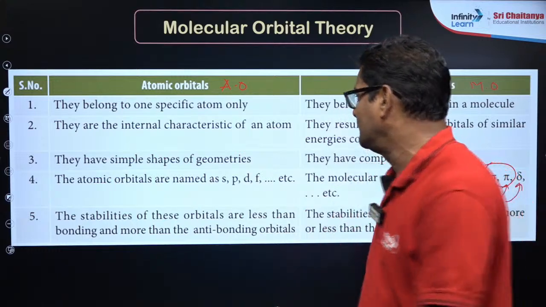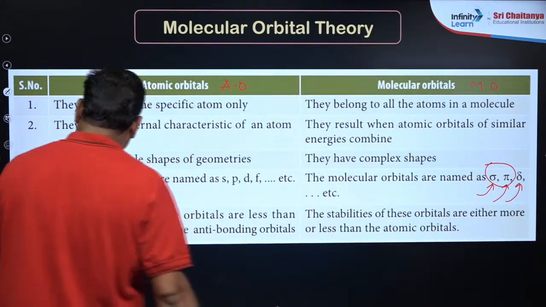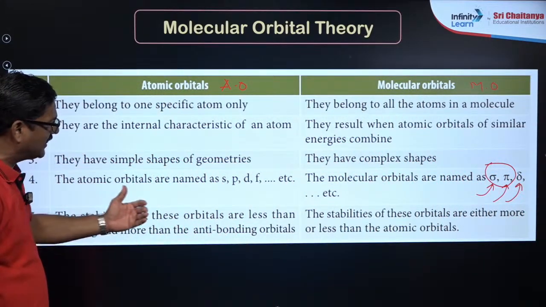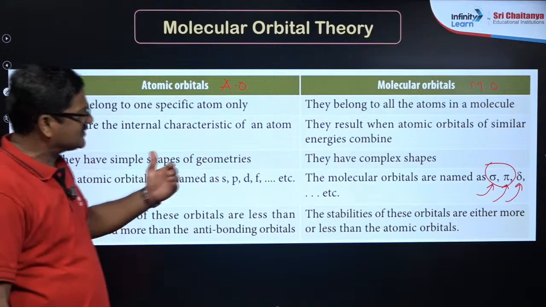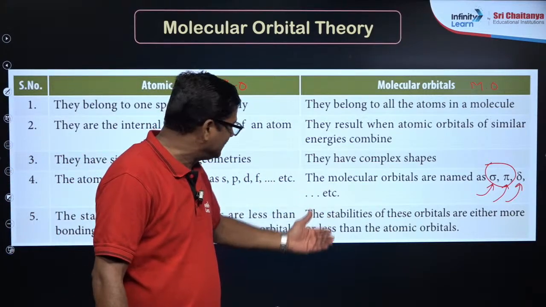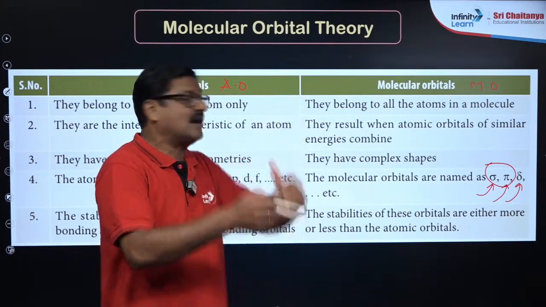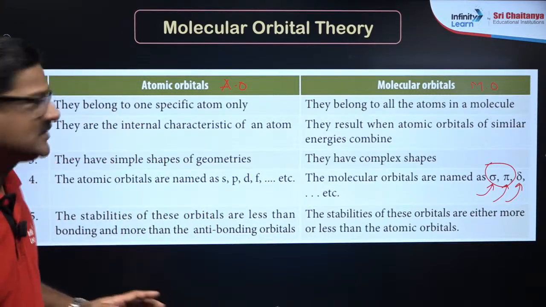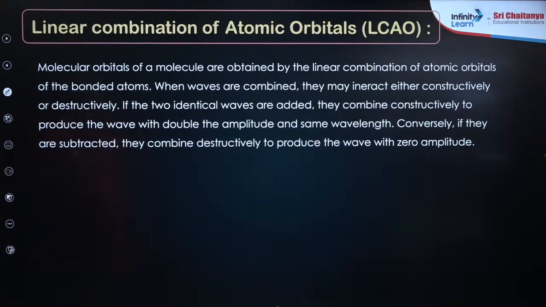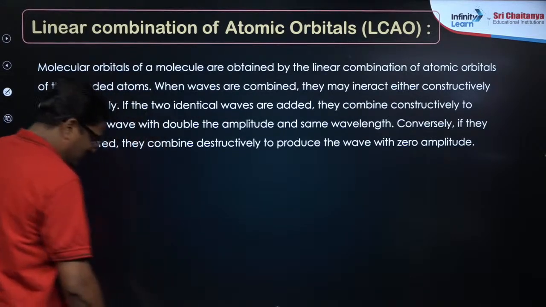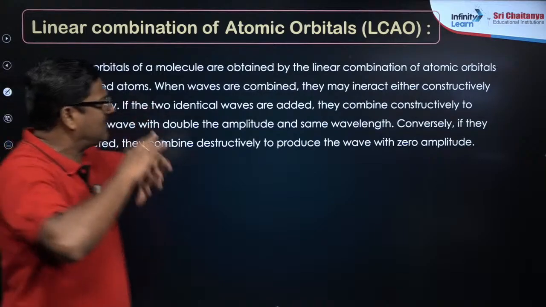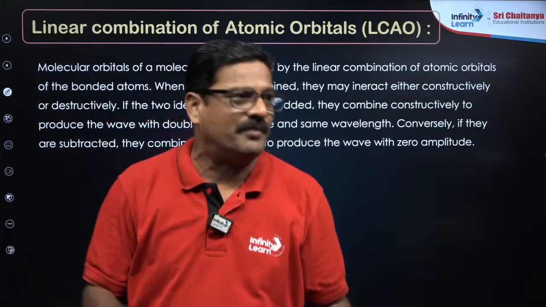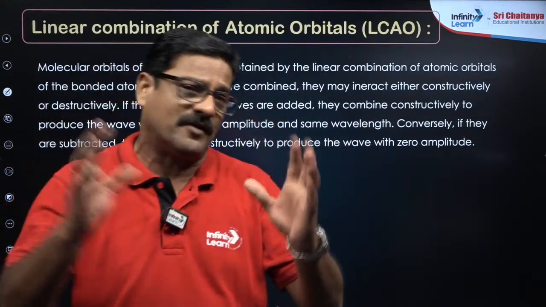So we will move ahead. The bonding orbitals are more stable than the antibonding orbitals, but whether the stabilities of these orbitals are more or less than the atomic orbitals, I am going to show you in LCAO, right. Now, linear combination of atomic orbitals. So what is this? Actually it is simple, though it looks complicated, but I want to give it in a simple format.